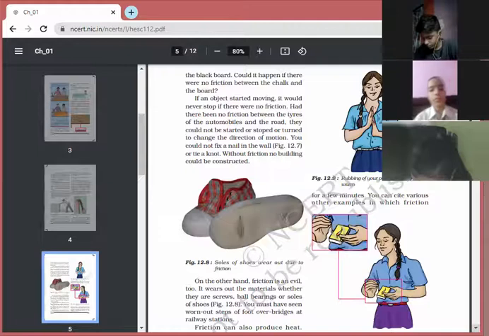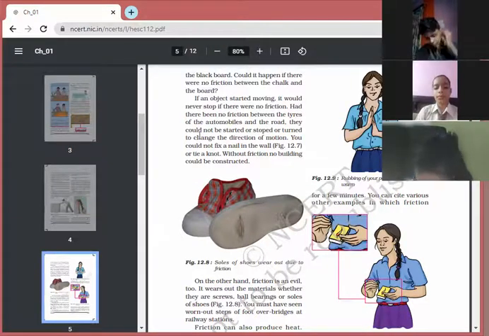Had there been no friction between the tires of the automobiles and the roads, they could not be started or stopped or turned to change the direction of motion. You could not fix a nail on the wall or tie a knot. Without friction, no building could be constructed.